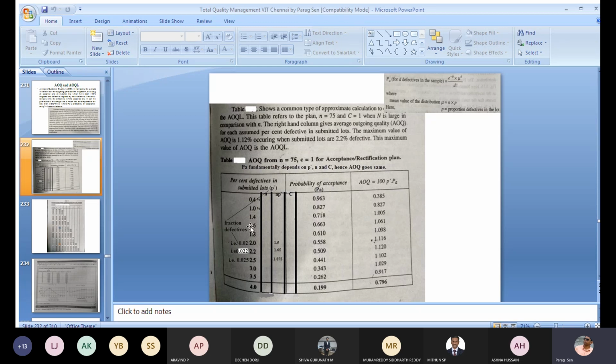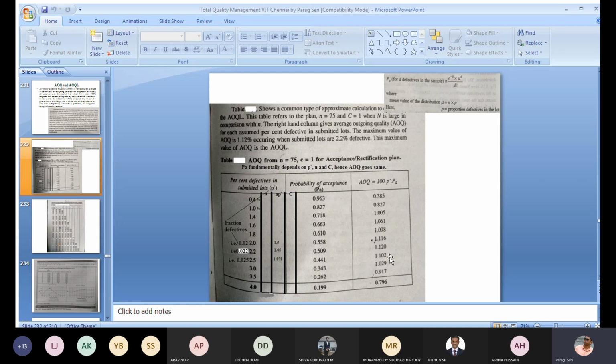The effect of p dash, the proportion defective, is small, while the effect of the probability of acceptance is larger, so the AOQ values increase. But after a certain point, 1.098, 1.116, 1.120, this is the highest value, at 2.2% defective: 1.12.